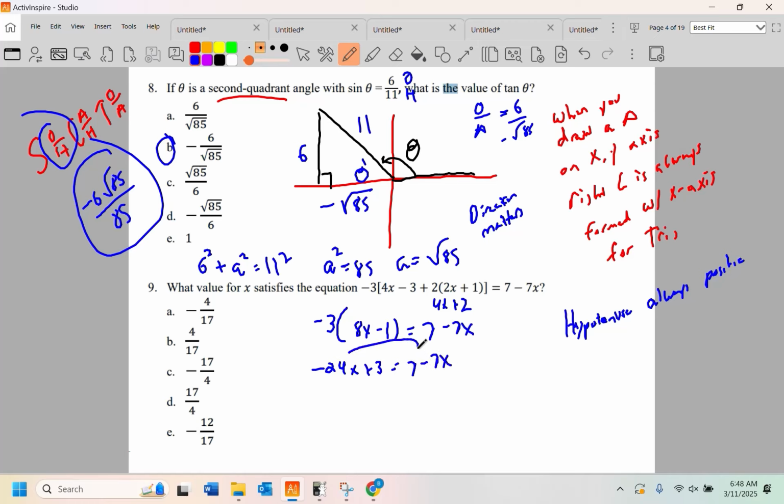I'm going to shift my x's over this way. Negative 7 and 24 should make 17. And 3 minus 7 should be negative 4. Divide out the 17 and you're in business. Negative 4/17. Now, of course, you could have done this in y equals too. Like, you could have.